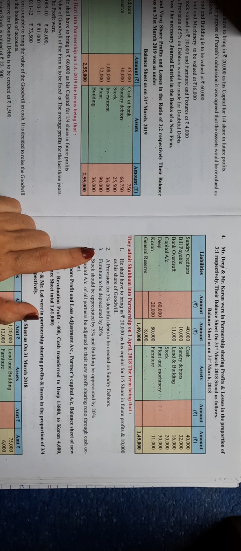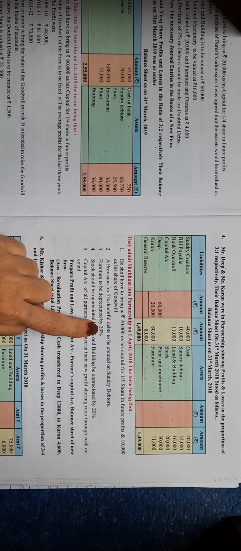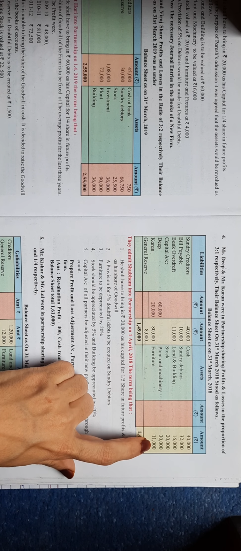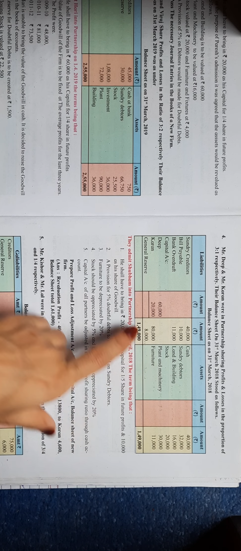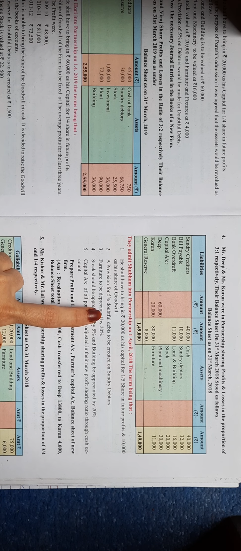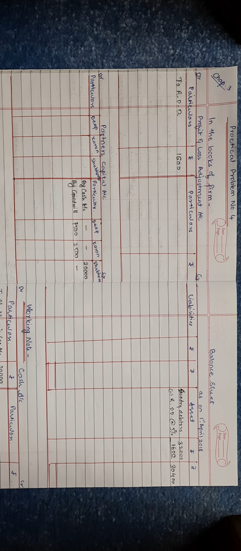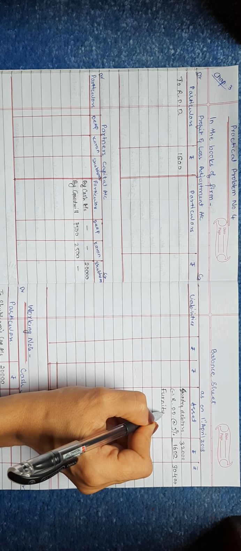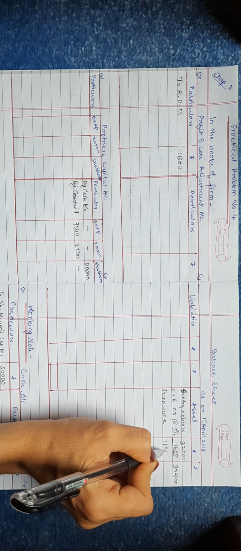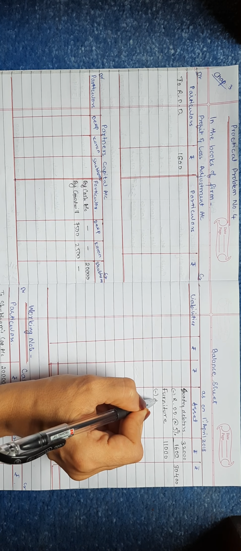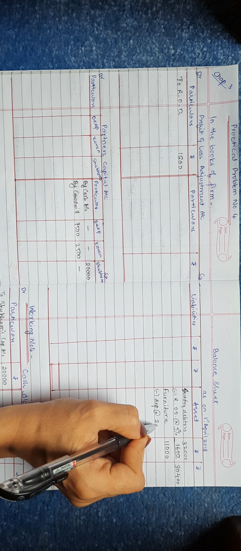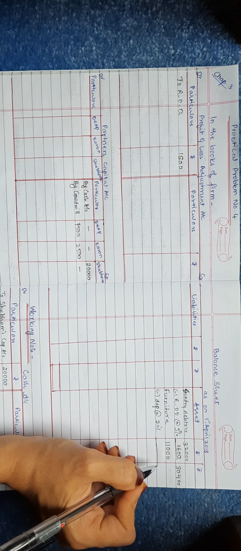Move further. Third one, furniture to be depreciated by 20%. Find out the amount of furniture. Furniture is 11,000. So 11,000 furniture depreciation at 20%. Go to asset, write here furniture, the amount 11,000 in the inner column. Depreciation is always deducted, so less depreciation at 20%.